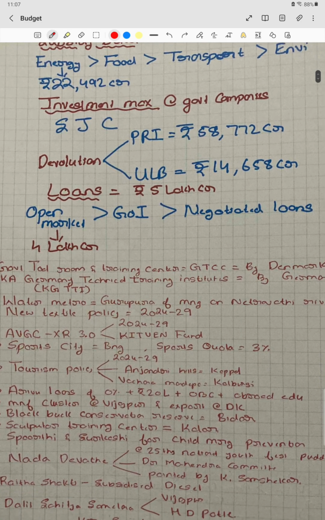Then we have investment. Where is the maximum amount of investment done by the Karnataka government? It is basically in its government companies only. If they ask the order, remember it like SJC, statutory joint stock companies, something like that. Just remember the code SJC.